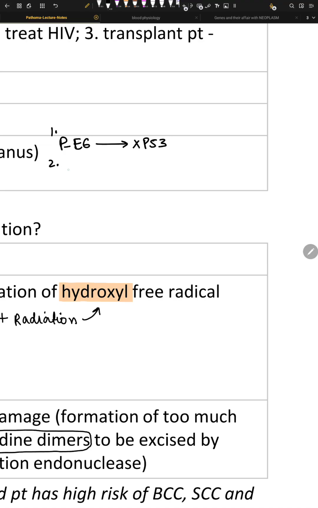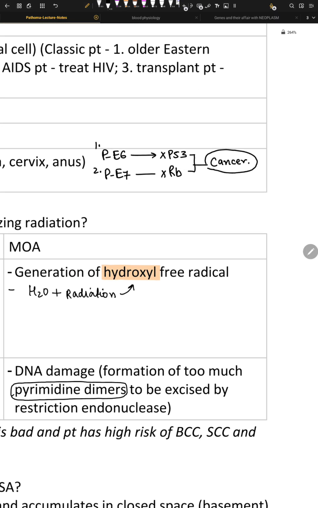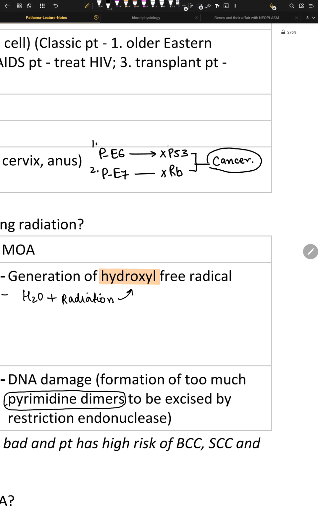Mechanism number two: protein E7 goes and inhibits something called RB. What is RB? Retinoblastoma gene. I'll tell you about this. And from this we have cancer. Just try to understand it right now. Once your RB is messed up and your P53 is messed up, you will have cancer.